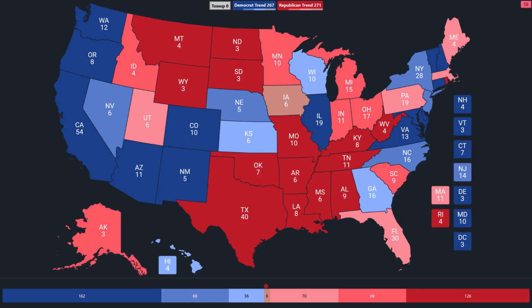Nixon would go on to have one of those blowouts in his re-election bid in '72. So some similarities between these two elections, but if you just try to compare the electoral maps, they're totally different. In '68, you had California going red, Texas went blue, Vermont, New Jersey, and Oregon went red, while Washington and West Virginia went blue.